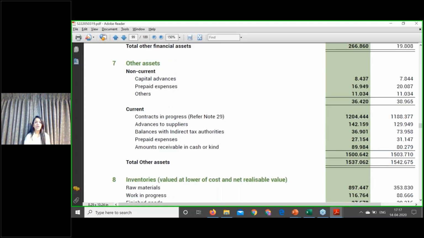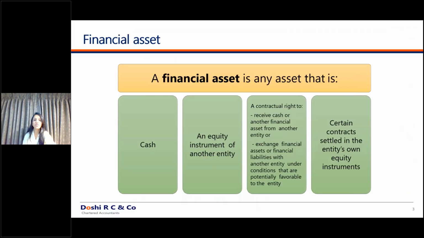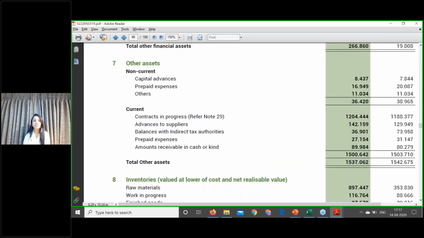Then you have balances with indirect tax authorities. Please remember, balances with any tax authorities or any statutory authorities are not financial instruments, because these are not contractual in nature, but these are statutory obligations or statutory assets. So anything which is a statutory asset, the word used in the definition of financial asset is a contractual right or a contractual obligation.